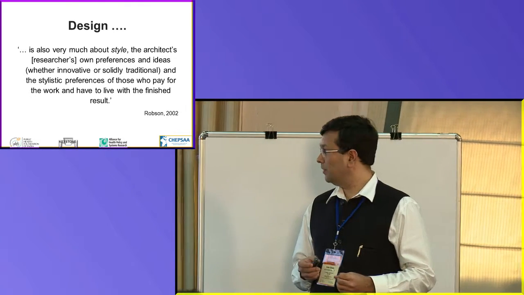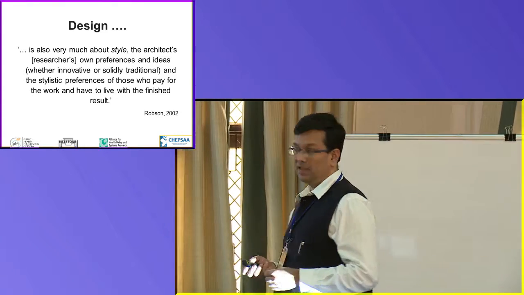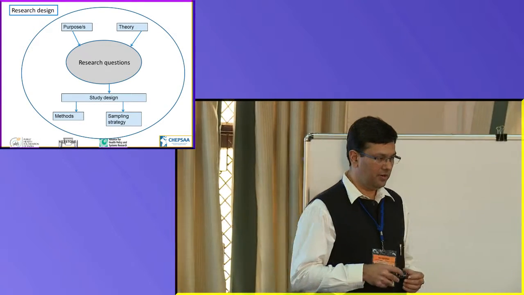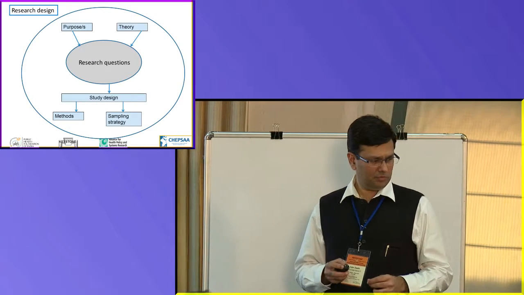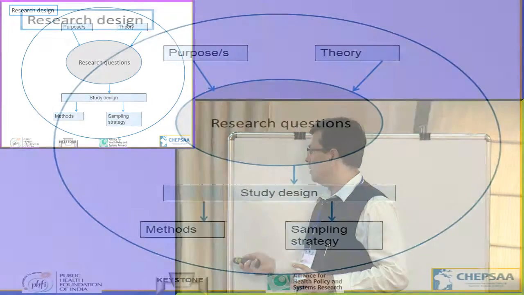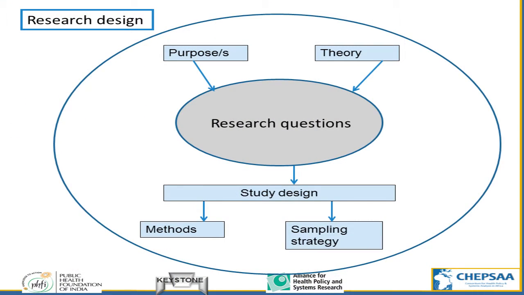So can we make up a pictorial representation of design? The next slide has this pictorial. It's broadly about sampling and methods, though I'm not sure about the use of the word sampling, maybe everybody would not agree. Qualitative researchers like to use the word selection rather than sampling. Sampling implies that there is some sort of inanimate object that you are putting into a test tube, whereas selection is more about how you select the people to become participants of your study.